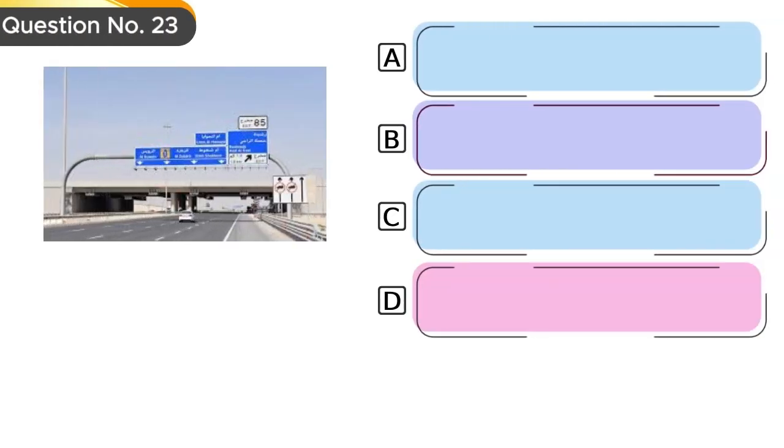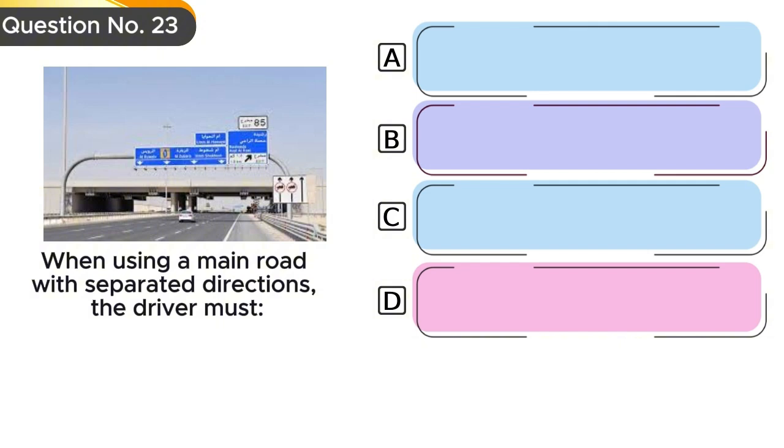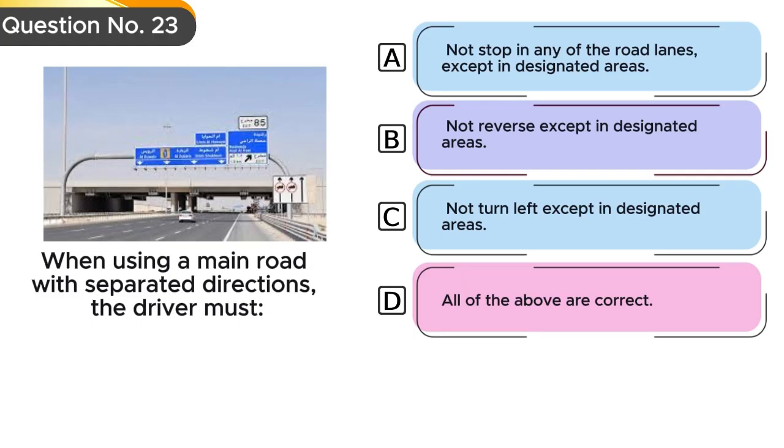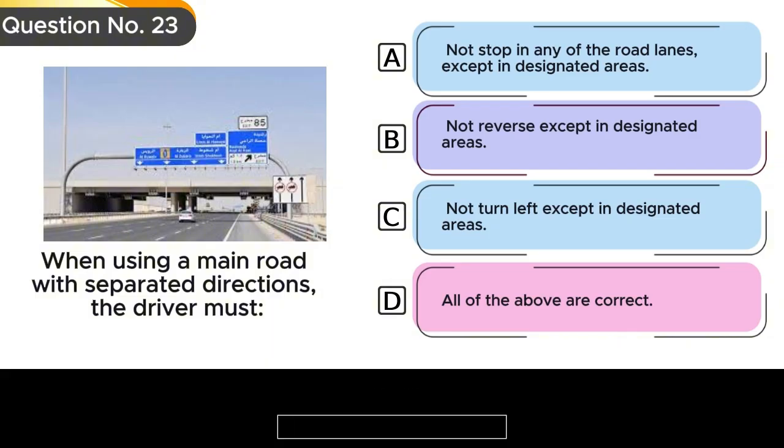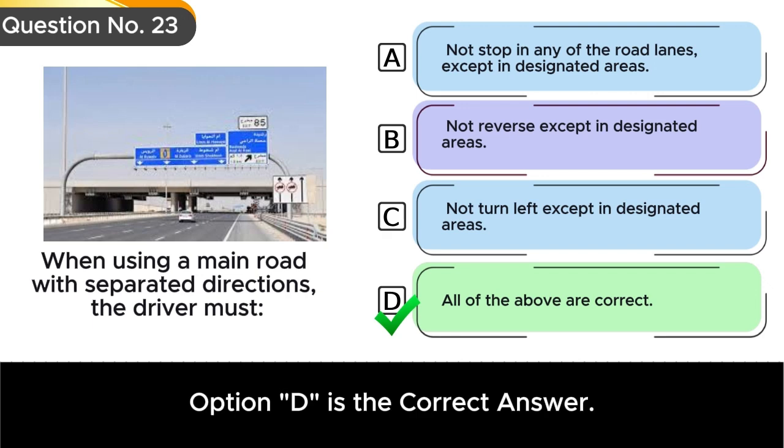Question number 23. When using a main road with separated directions, the driver must. Option A. Not stop in any of the road lanes, except in designated areas. Option B. Not reverse except in designated areas. Option C. Not turn left except in designated areas. Option D. All of the above are correct. Option D is the correct answer.